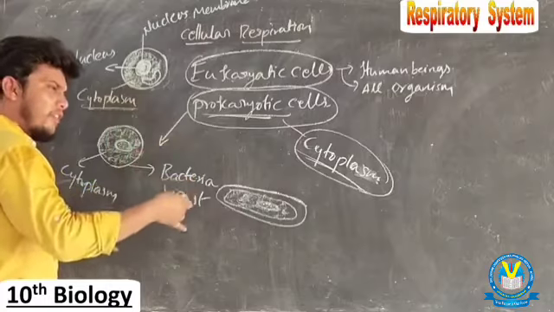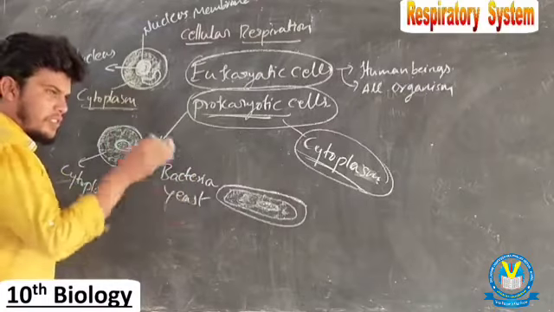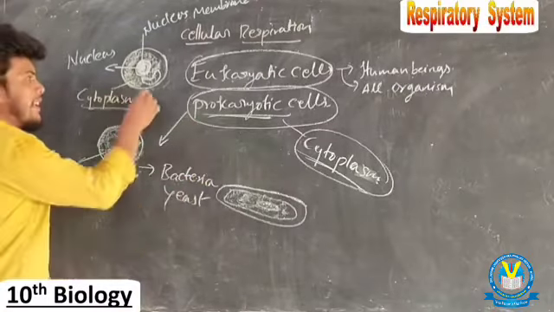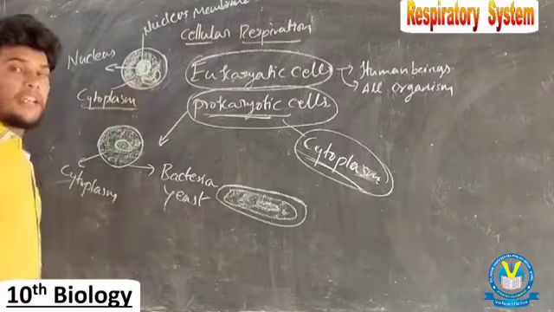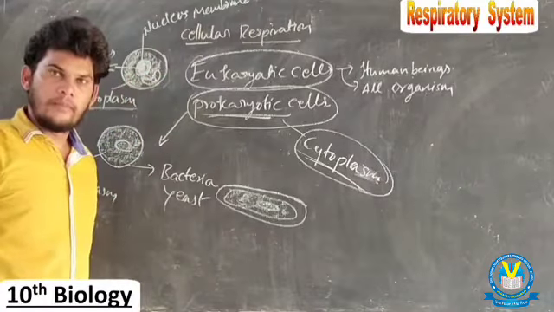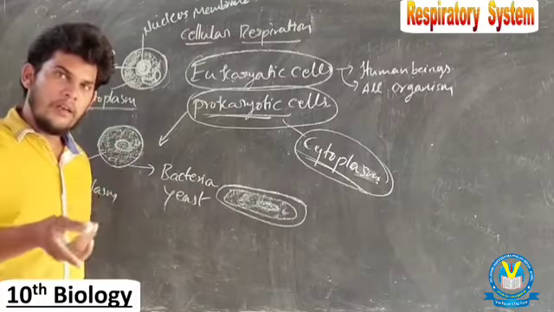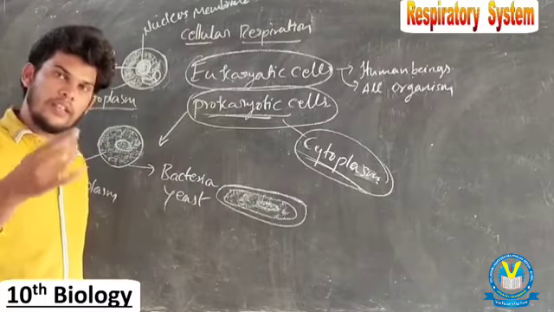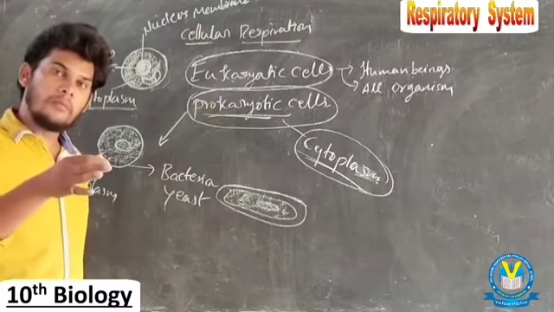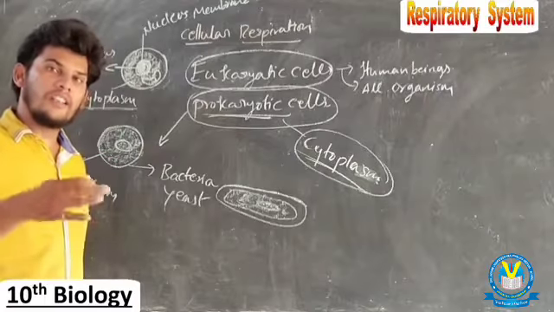After completion of these initial reactions in the first stage, the remaining reactions take place in the mitochondria. That is the difference between prokaryotic and eukaryotic cells in the process of cellular respiration.